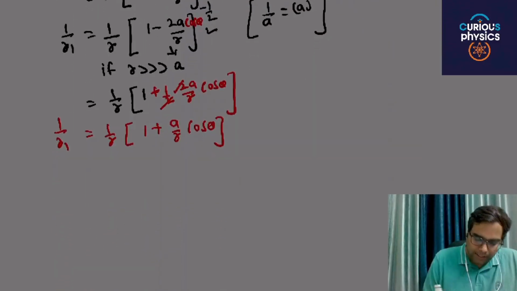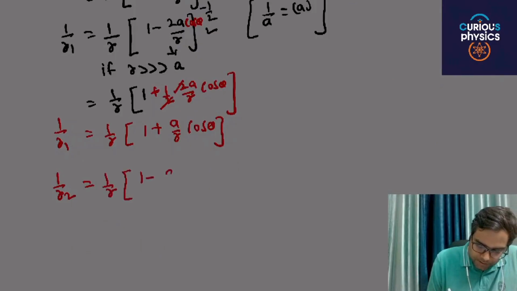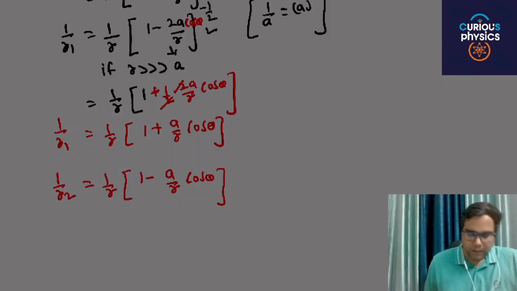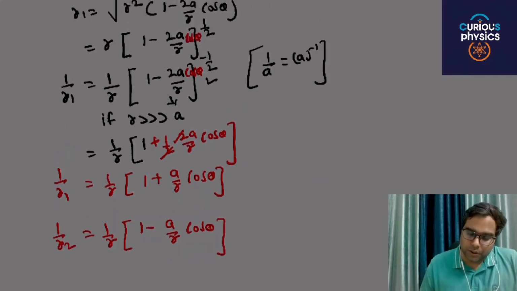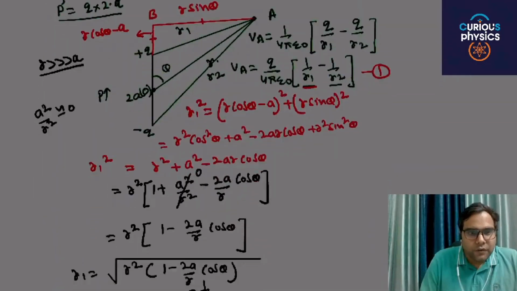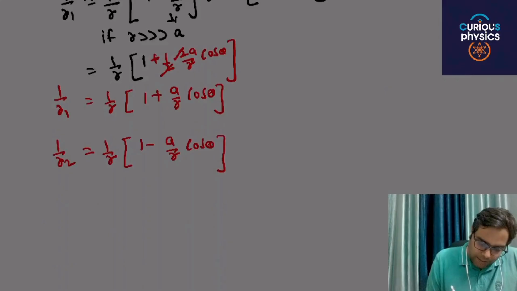Now again in similar cases, 1 by r2 will be 1 by r1 minus a by r into cos theta. Now put the value of 1 by r1 and 1 by r2 in equation 1. You will get potential will be equal to